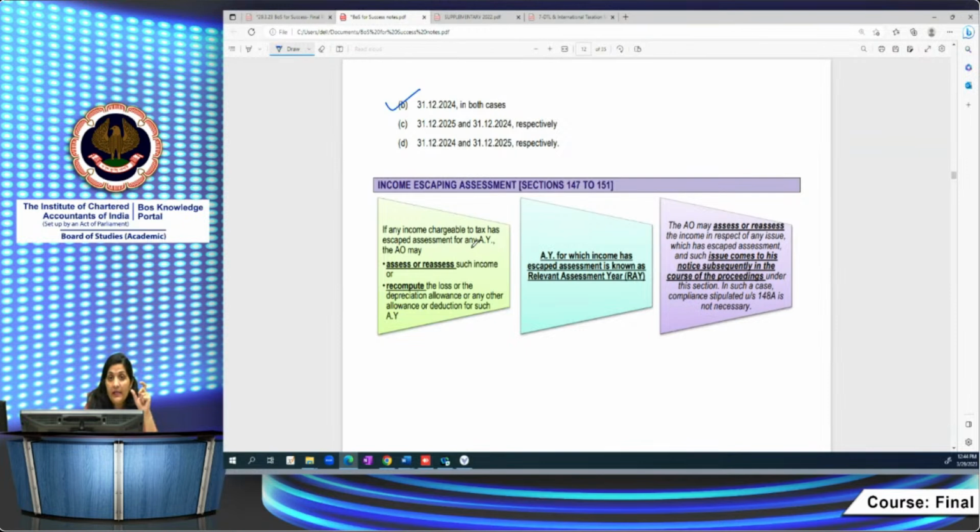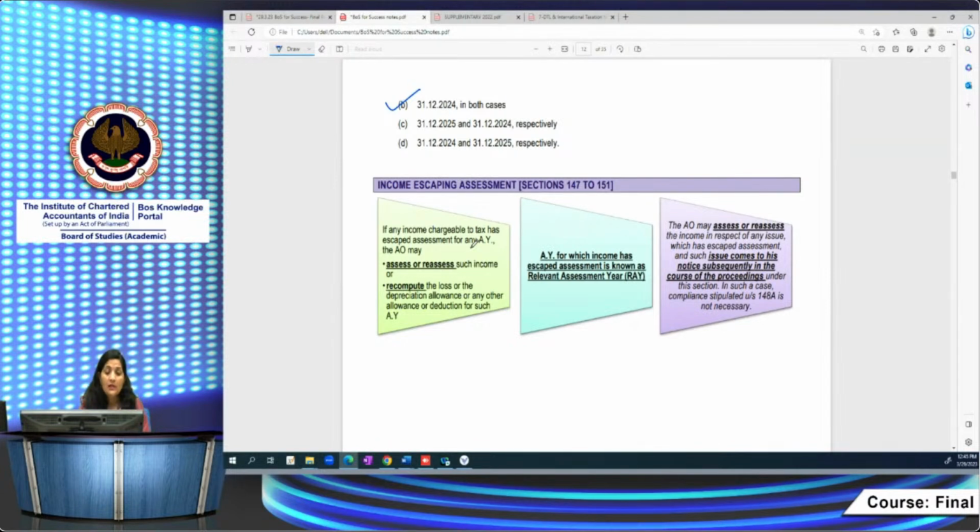section 148A, which stipulates certain conditions on the assessing officers. Before issuing the notices, assessing officers are required to conduct inquiries and issue a show cause notice asking why the notice should not be issued on you. You also have to take the approval of the specified authorities for doing the assessment as per these provisions. So these are the things you have to keep in mind.